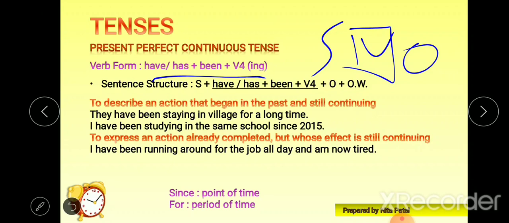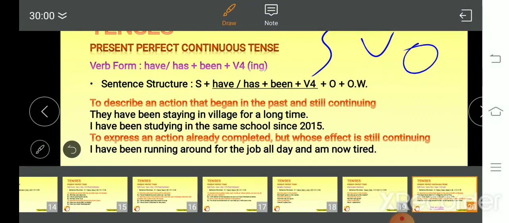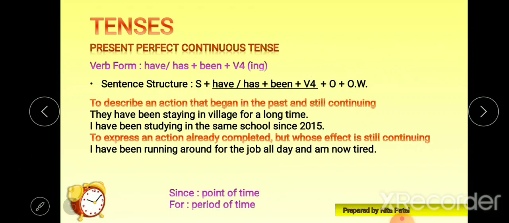To describe an action that began in the past and is still continuing, that is what present perfect continuous is. We are describing actions in the past which are still continuing. To describe those actions we require present perfect continuous tense.